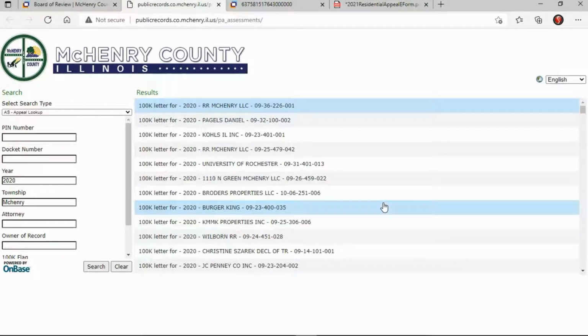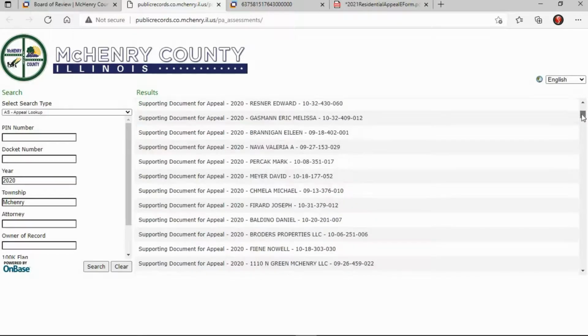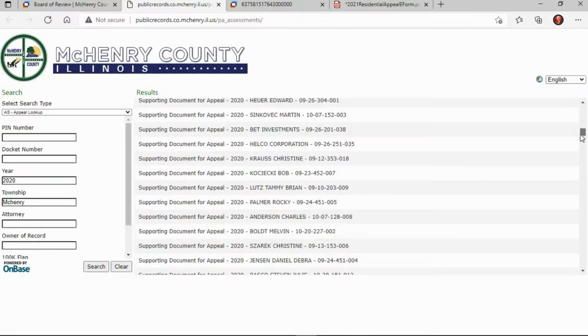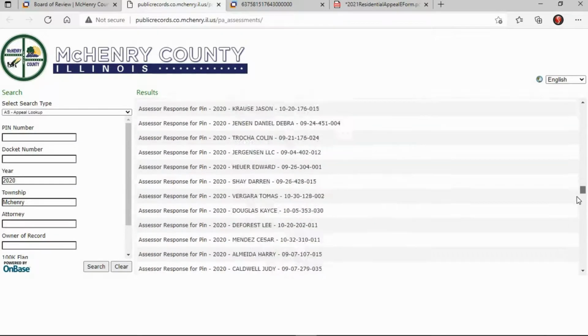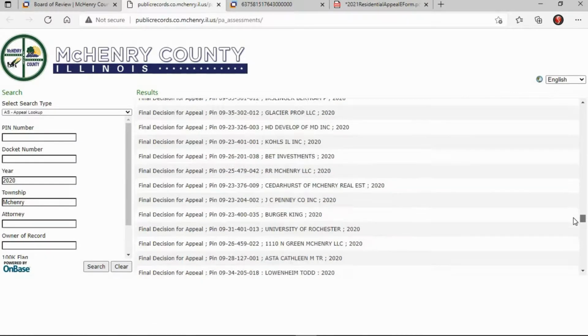And here you will have the paperwork of all the particular appeals for McHenry Township. And you'll see for any particular appeals where more than 100,000 reduction, these are up here, supporting documents, assessor responses, as well as final decisions for all the appeals. Again, this is all public record.